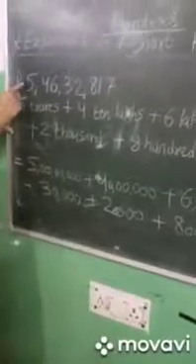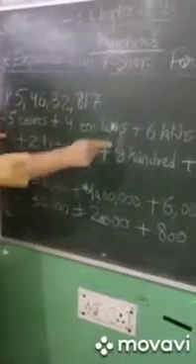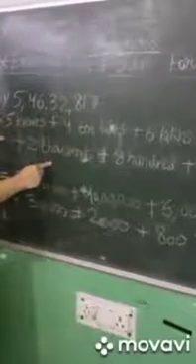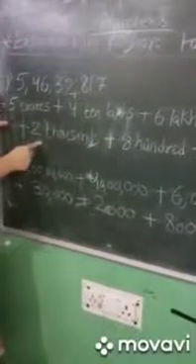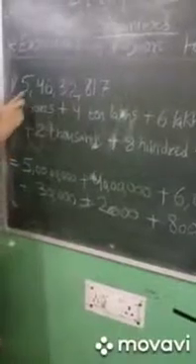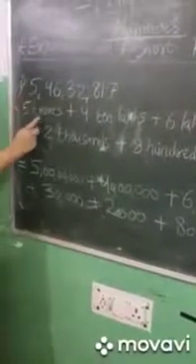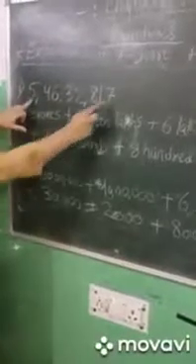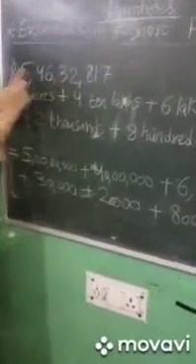So what's the place value of 5? We have to find out the place value of each digit, and then adding up all will give you the expanded form of this number. Fine. So first of all you have to find the place value of each digit. What is the place value of 5 here? The place value of 5 in this number is crore. 5 crore. How? You can see ones, tens, 100, 1000, 10,000, lakh, 10 lakh, crore.